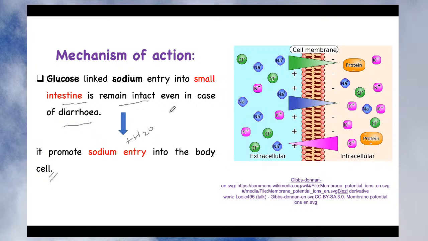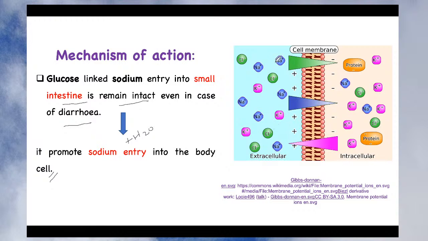So since in diarrhea patients suffer from dehydration, where cells have less amount of water, and the patient also suffers from electrolyte imbalance, both can be overcome by giving the ORS, that is oral rehydration salt, or by giving oral rehydration therapy where you are helping sodium by giving glucose along with it, which facilitates entry into the small intestine and which further facilitates sodium entry into the body cell. So this is how a patient can be rehydrated if he is suffering from diarrhea.